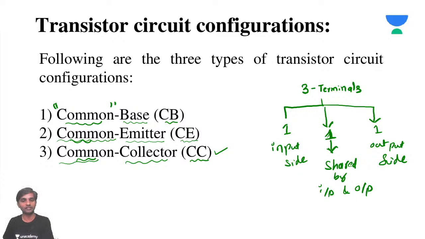Based on our discussion, we now have these three combinations, which are the most important combinations. The CE is the important combination for all of us, so most of our discussion will be on common emitter. I'll let you know the advantages of common emitter. There are many advantages of the common emitter configuration. We will discuss each one of them in line.